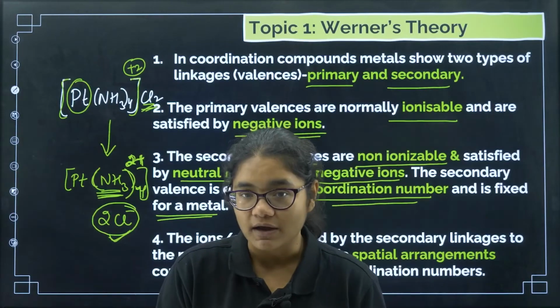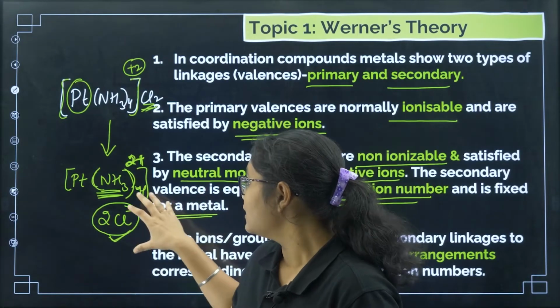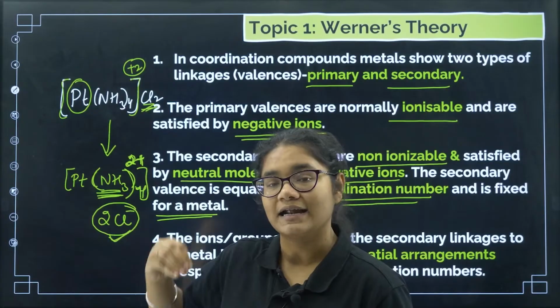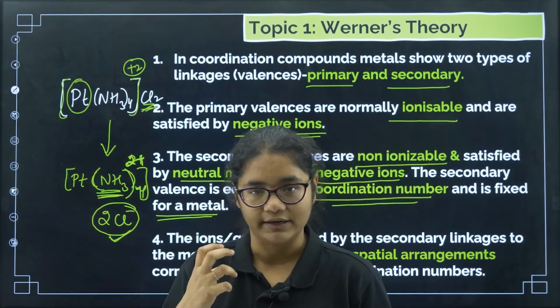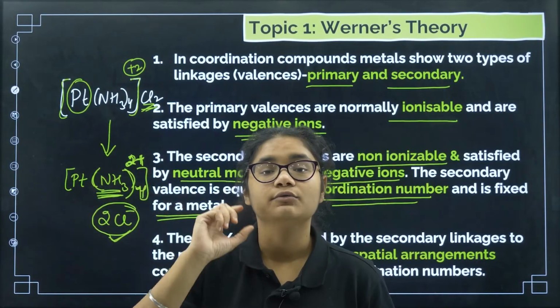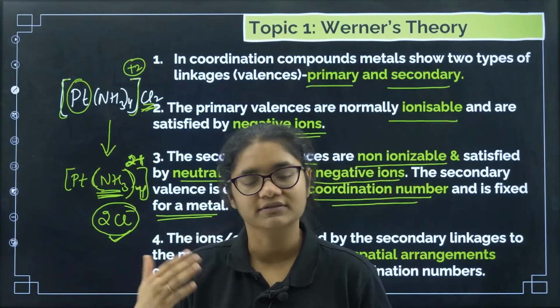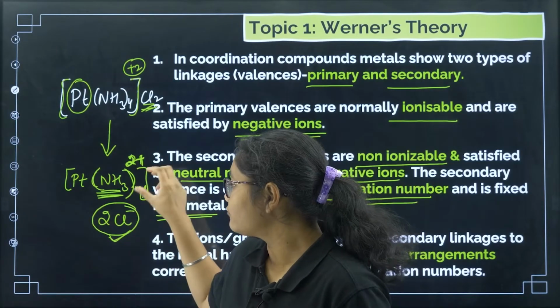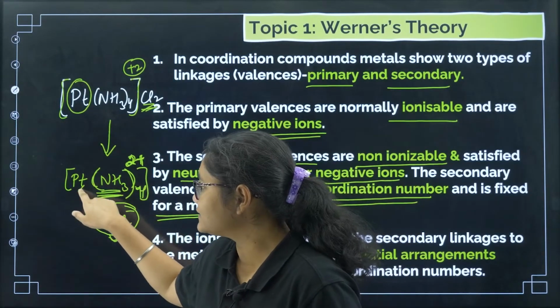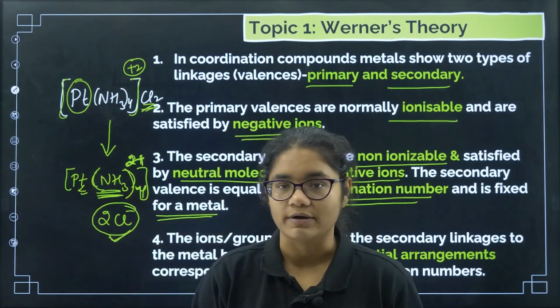Secondary valency is non-ionizable and is satisfied by both negative and neutral ligands. The secondary valency is equal to the coordination number of the metal. What is coordination number? The number of ligands attached to a metal is called the coordination number.